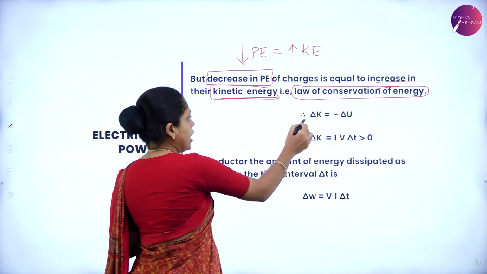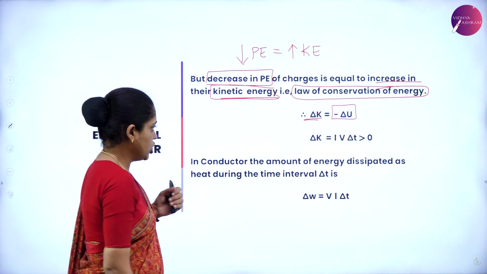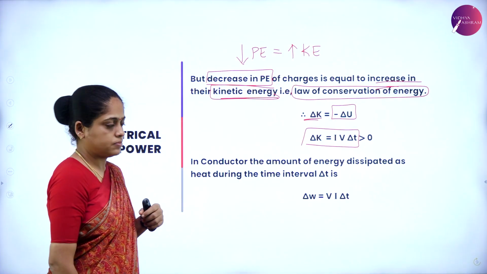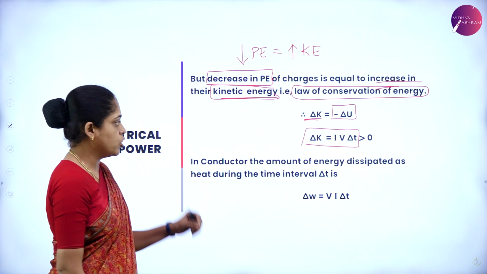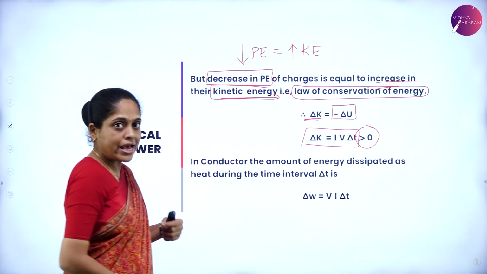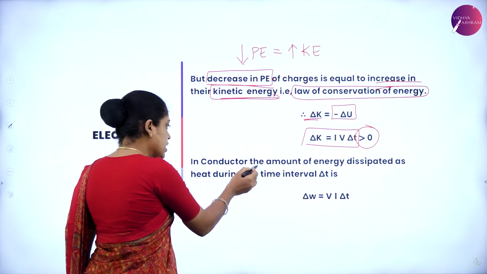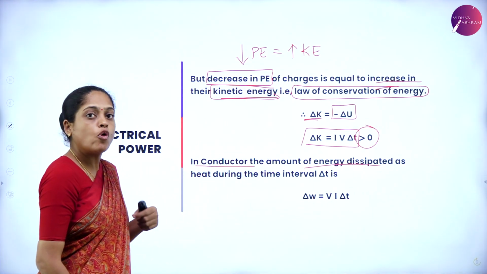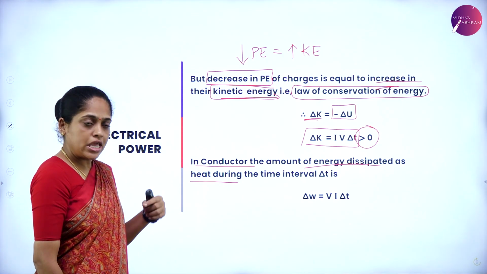So the increase in kinetic energy is equal to the decrease in potential energy, and this increase in kinetic energy is given by IV delta T by substituting the delta U, and this kinetic energy is greater than 0. As it is increasing, it is greater than 0. And in this conductor, the amount of energy dissipated, in what form? It is in the form of heat.